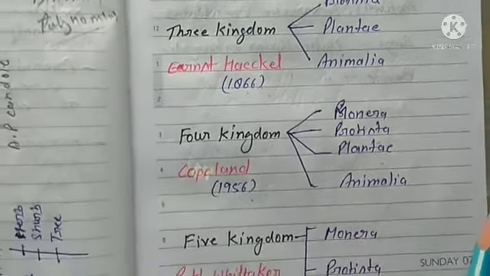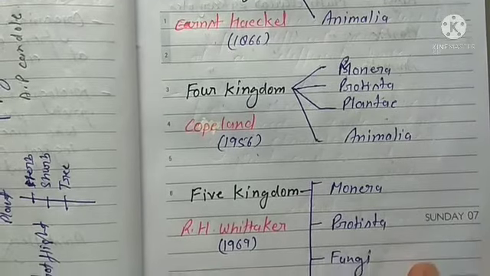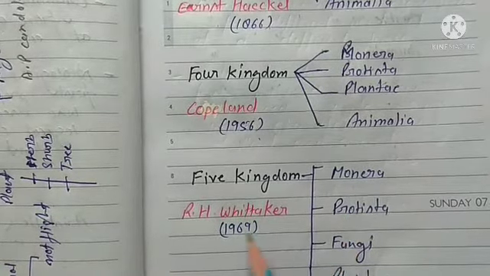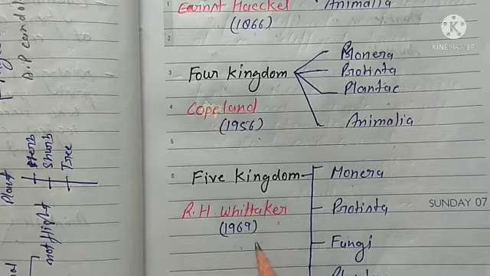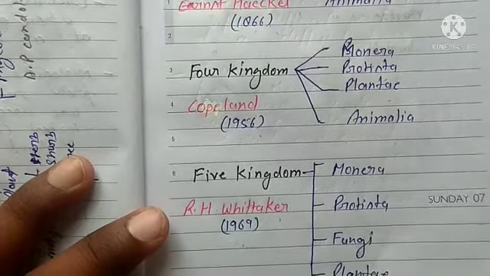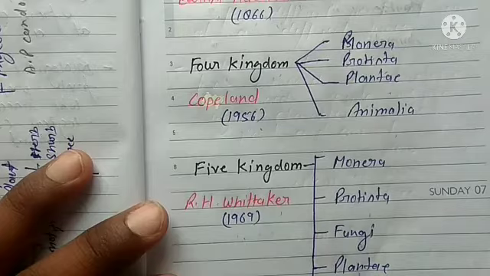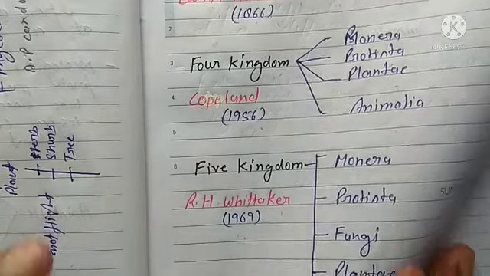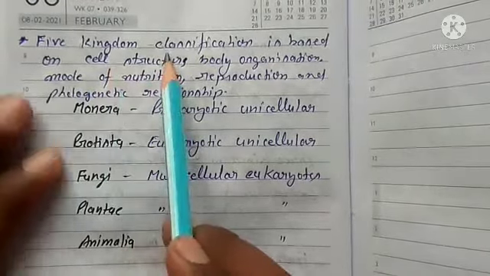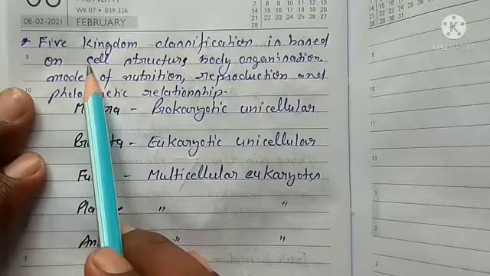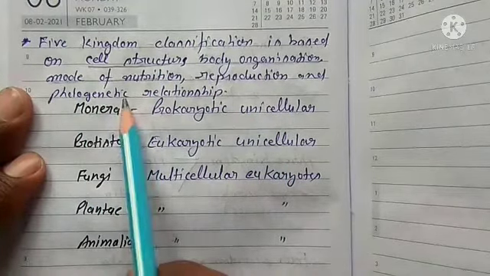The fifth kingdom plan is very famous, and at present this plan is what is studied. The five kingdom plan was proposed by R.H. Whittaker in 1969: Monera, Protista, Fungi, Plantae and Animalia. The five kingdom classification is based on cell structure, body organization, mode of nutrition, reproduction and phylogenetic relationship.